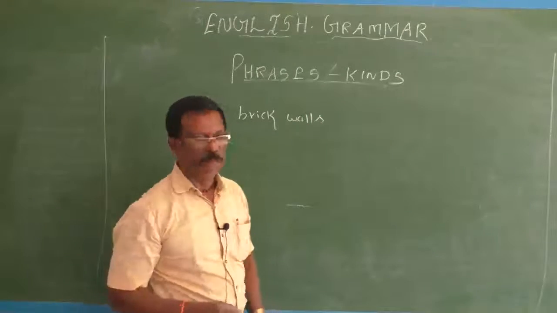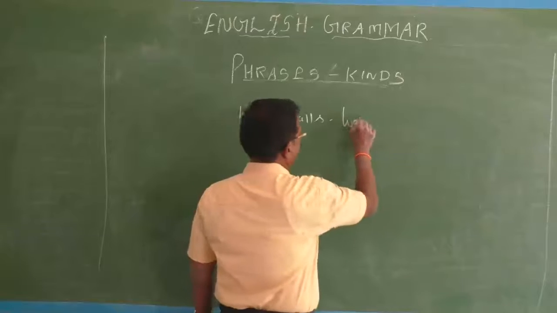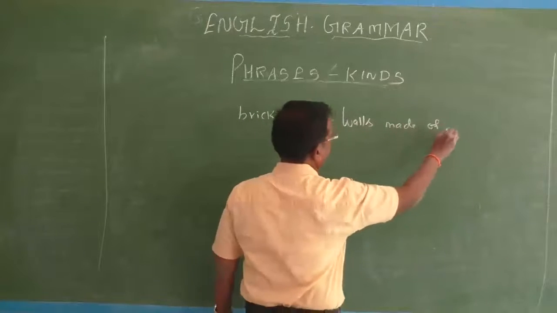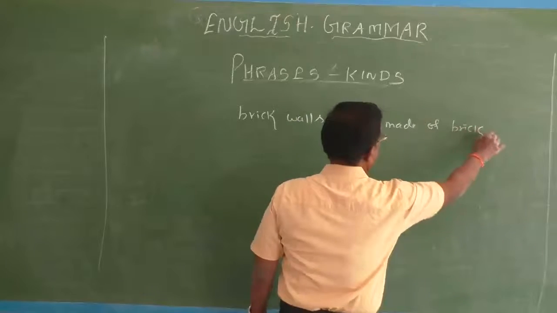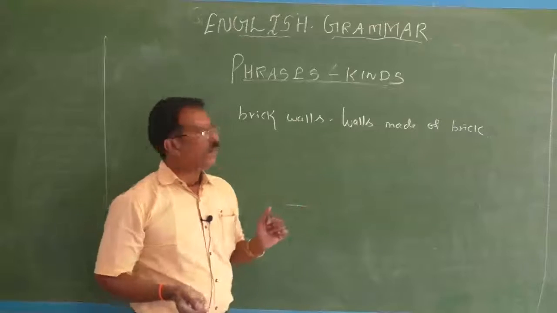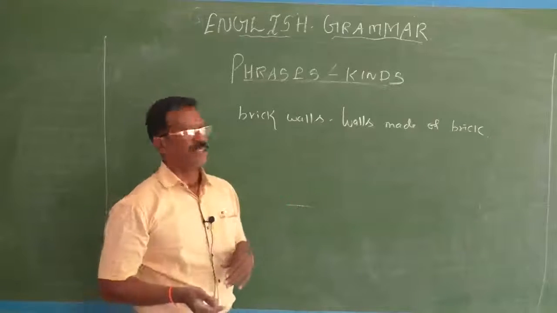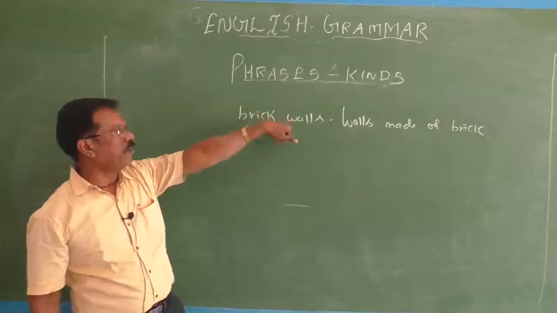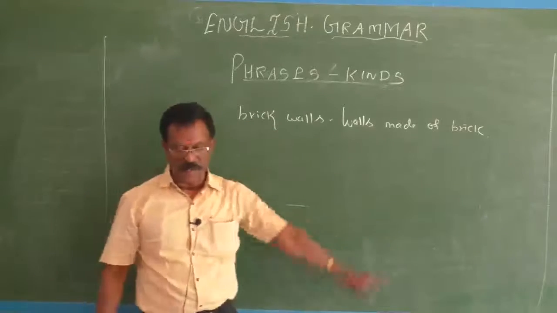See, walls made of brick. So this house is constructed with walls made of brick. This house has brick walls. You can expand that brick walls, an adjective, into walls made of brick.